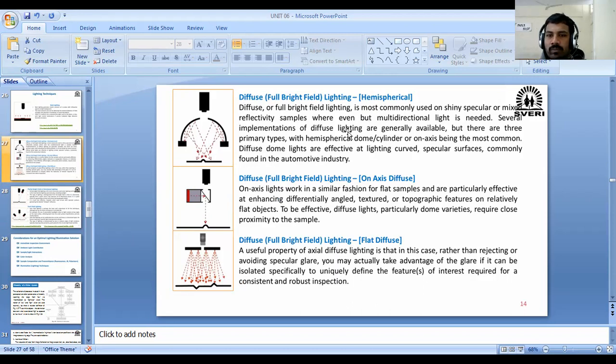What is meant by hemispherical? It means the shape of that lighting is like a hemisphere. And diffused, as you might have seen in physics, means generating a number of rays or light sources.